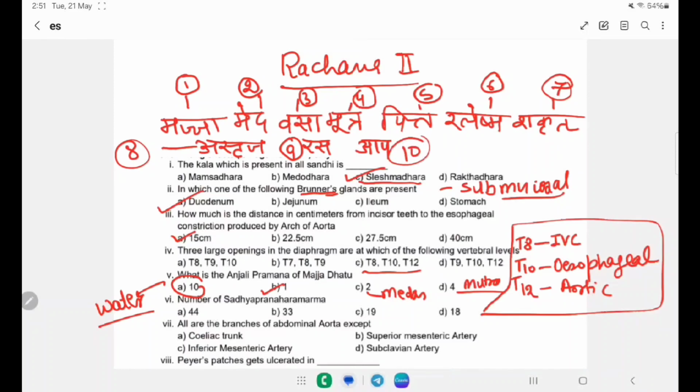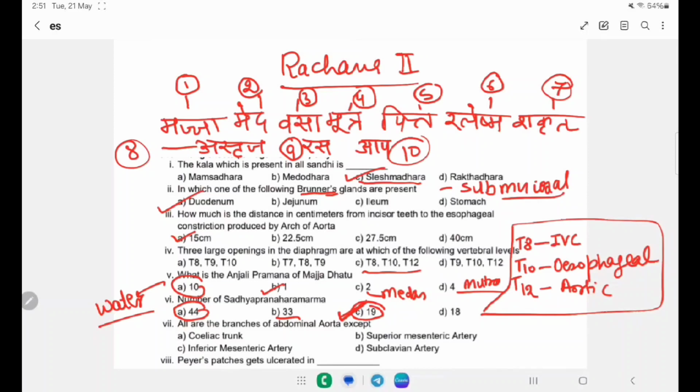Number of Sadhya Pranahara Marma: option A 44, B 33, C 19 and D 18. The 44 are the Vaikalyakara marma, which will cause deformities. 33 are the Kalantara Pranahara marma that could cause death in around 1 month. And Sadhya Pranahara marma that cause sudden death are only 19 in number.